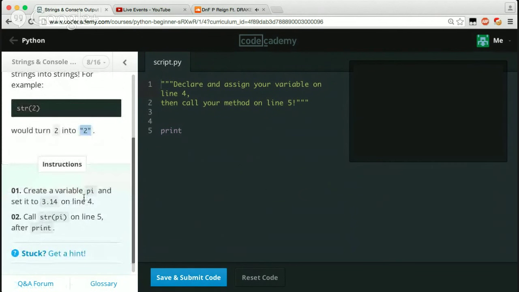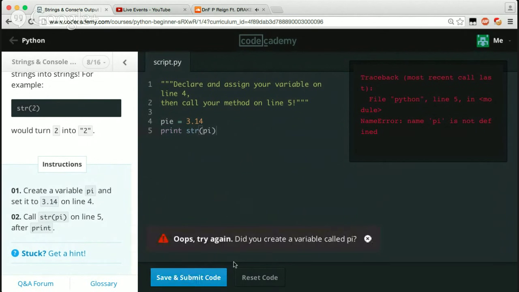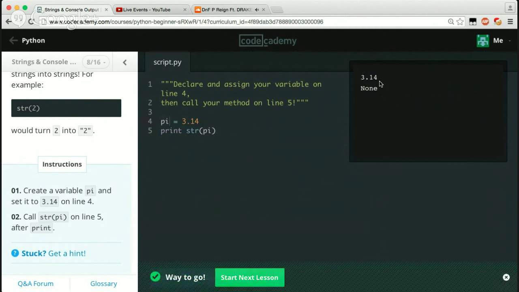So create a variable pi and set it to 3.14 on line 4. So right here we're just going to say pi equals 3.14. Now we have to call string(pi) on line 5 after print. So we just say string, and then pi, because that's the variable we're passing in. Oh, I put the wrong variable name instead of pi. There we go. So we just have 3.14, which is now a string, where it's printing out as a string instead of a number.